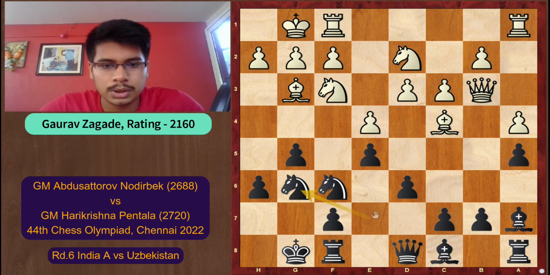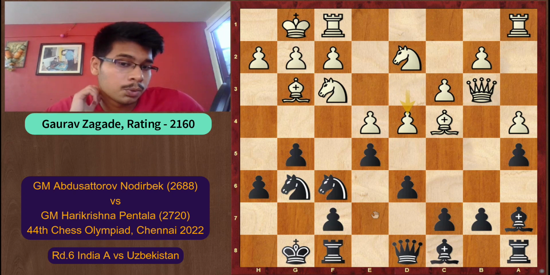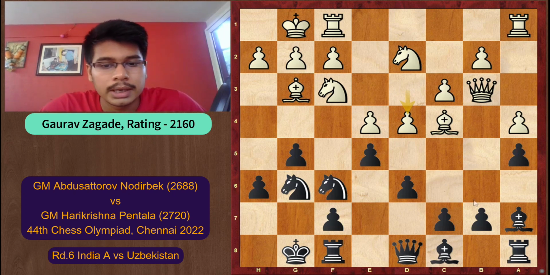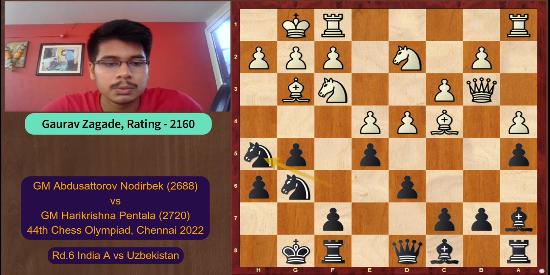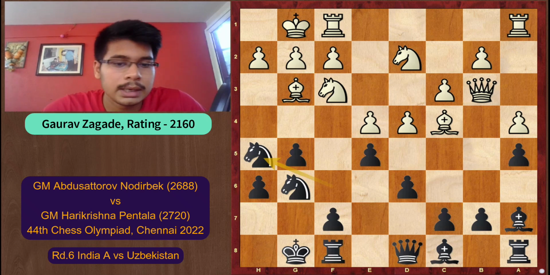So everything is going okay till this point. Now white plays d4. So this move has to be played at some point in order to block this bishop, because the bishop on a7 is really strong on this diagonal. So d4. Now black continued with the move knight h5. Again, this is a very typical plan.